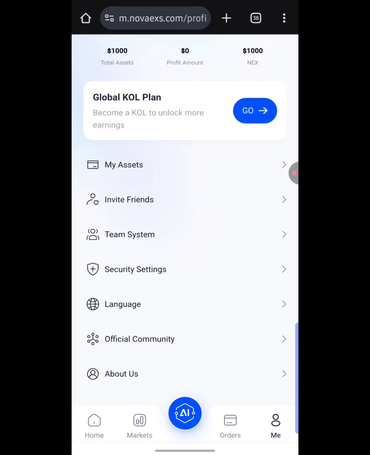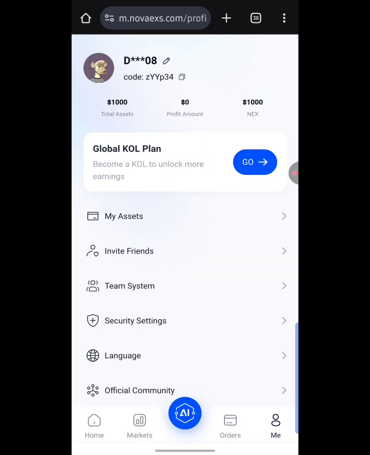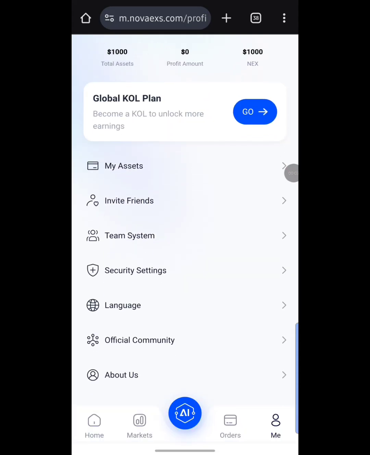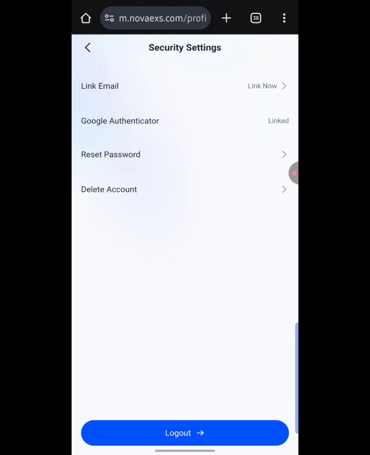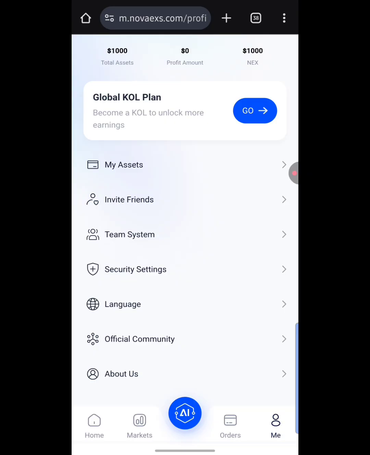All right, so down below here that says team system, you can check the number of your teams right here that you have invited so far. You can check them. That is how it works. And down here that says security settings, if you hit on it right now, as you can see, you can reset your password right here and also delete your account if you wish to delete your account. Okay, you can also link your email account right here. So that is the function of the security settings. I'm going to go back, guys. Okay, so that is basically what it is on the me section.